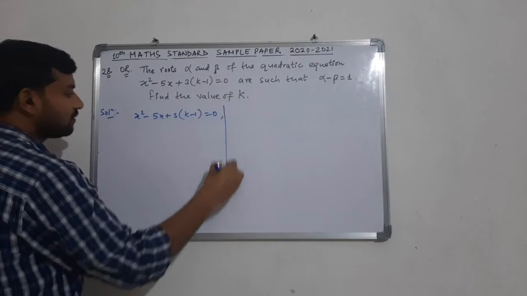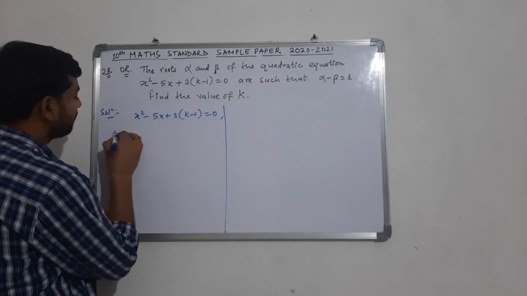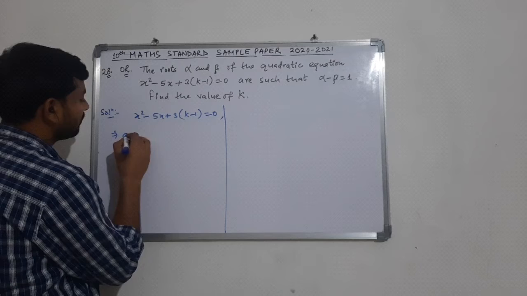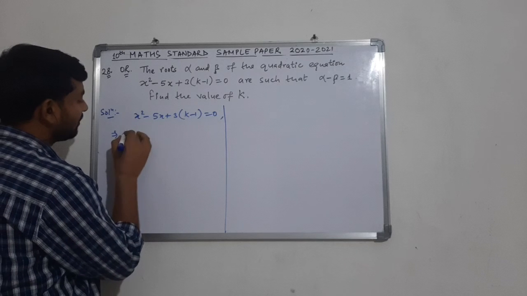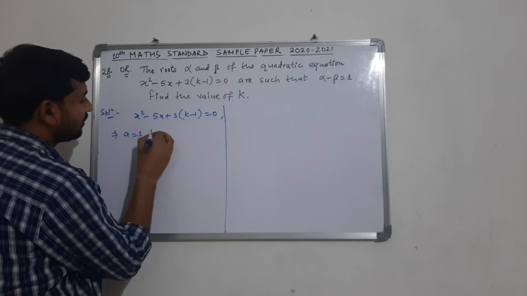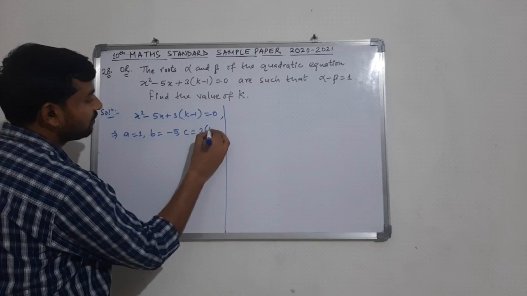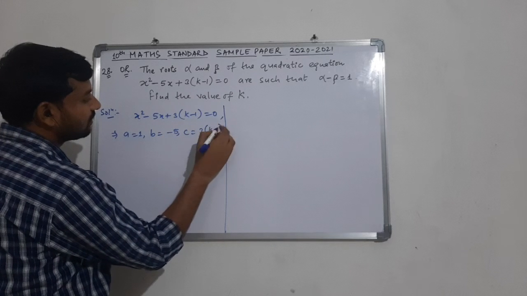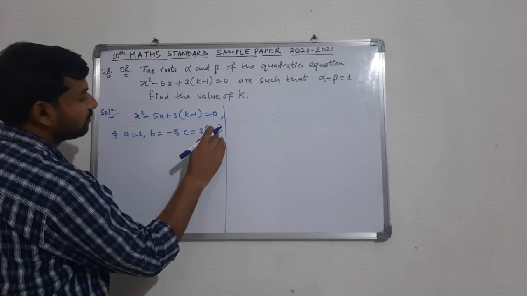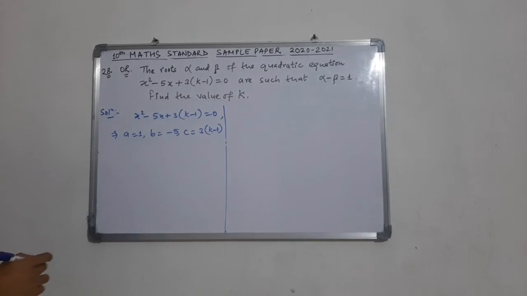Clearly when we compare this with the standard equation, we have the coefficient of x square, that is a, as 1, the value of b is minus 5, and the value of c is 3 times of k minus 1. So these are the values of a, b and c respectively.